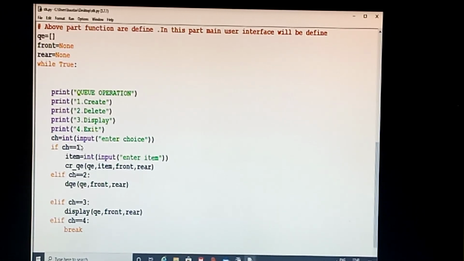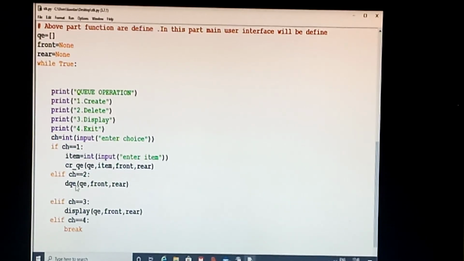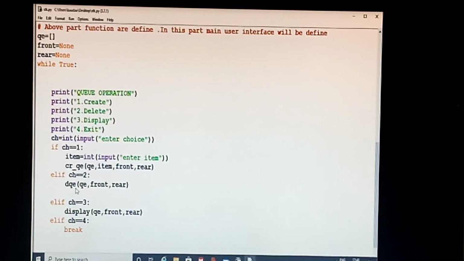Choice 1 means the create function is going to be called. Before that I have taken the item which is to be inserted. If choice is 2, the delete queue function is going to be called. If the choice is 3, the display function is called. And if the choice is 4, break means it is going to go out of the program.